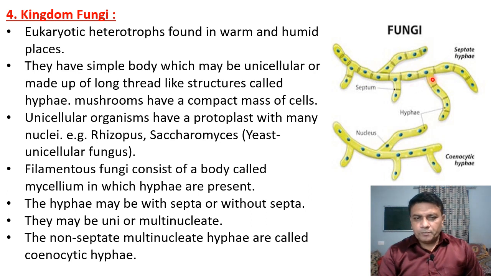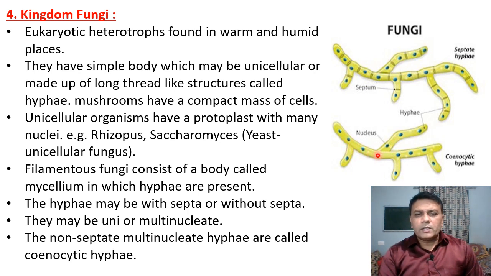Hence such hyphae are called septate hyphae. Then they may be without septa. That means here in this diagram we can see the septa is absent, or the partitions are absent.